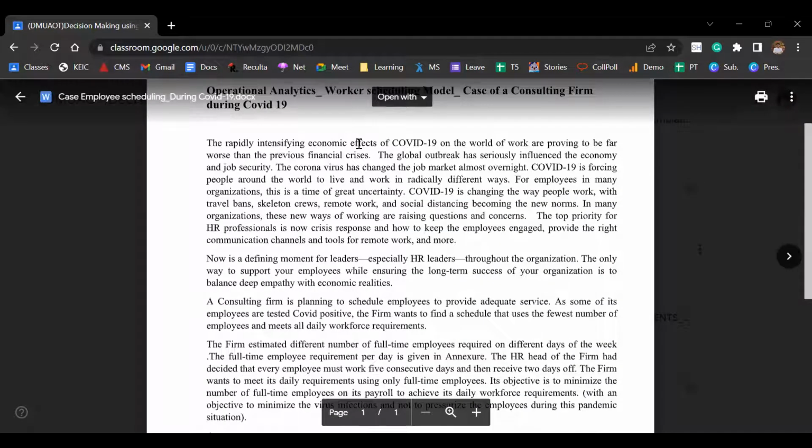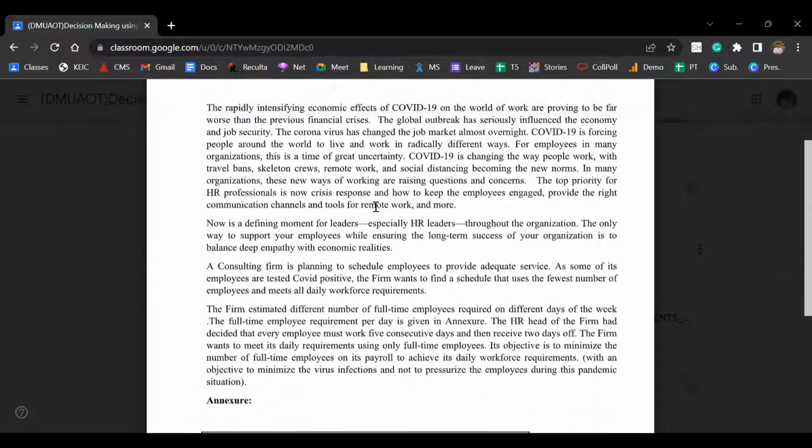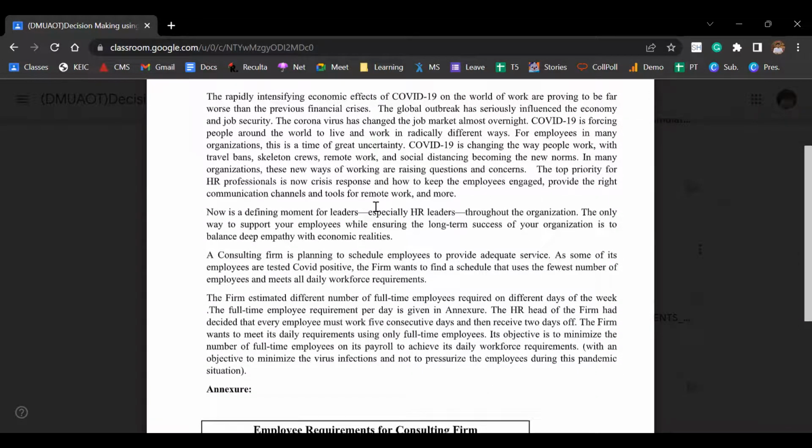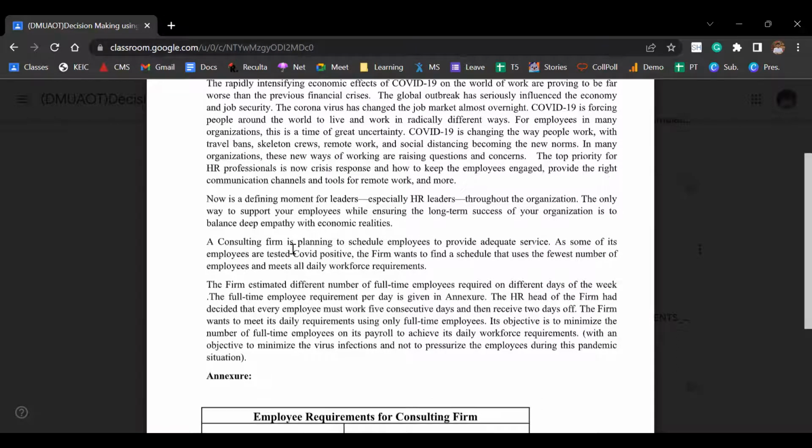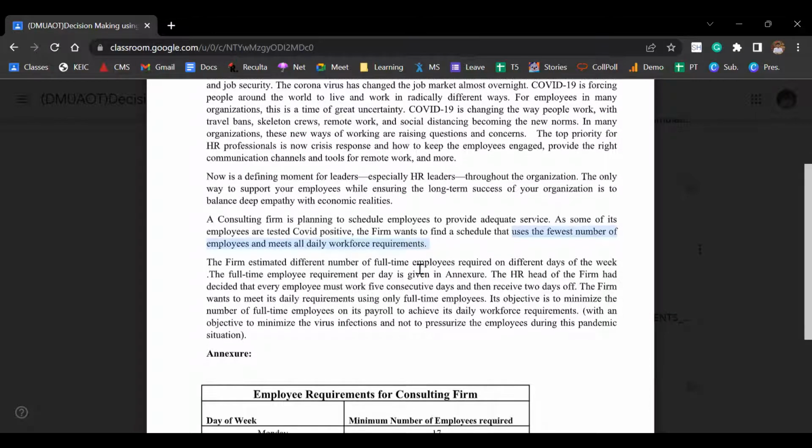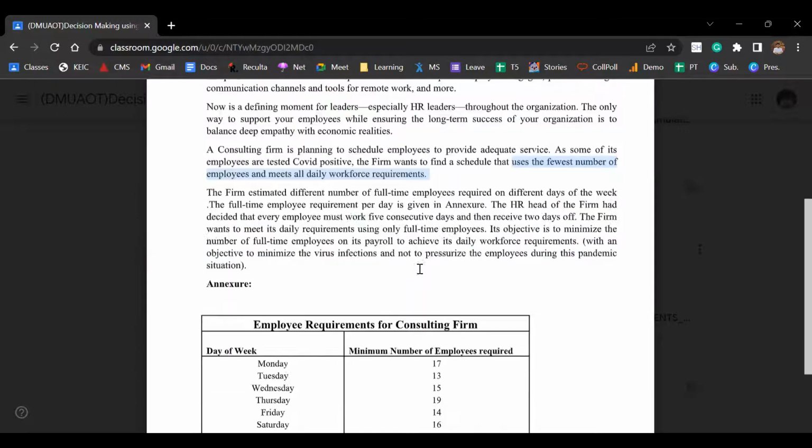The rapidly intensifying economic effect of COVID on the world is proving to be far worse than the financial crisis. A consulting firm is planning to schedule employees to provide adequate service. As some of its employees have tested COVID positive, the firm wants to find a schedule that uses the fewest number of employees and meets all the daily workforce requirements.